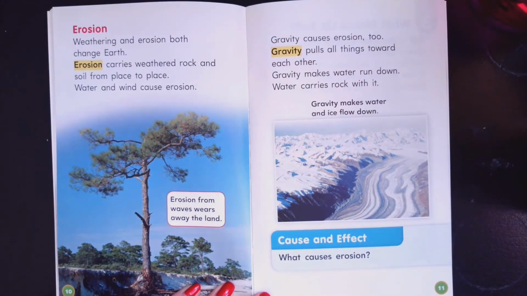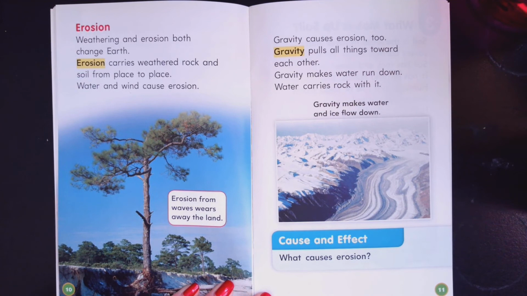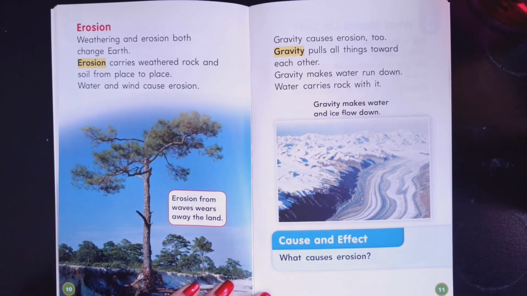Erosion. Weathering and erosion both change Earth. Erosion carries weathered rock and soil from place to place. Water and wind cause erosion. Erosion from waves wears away the land.